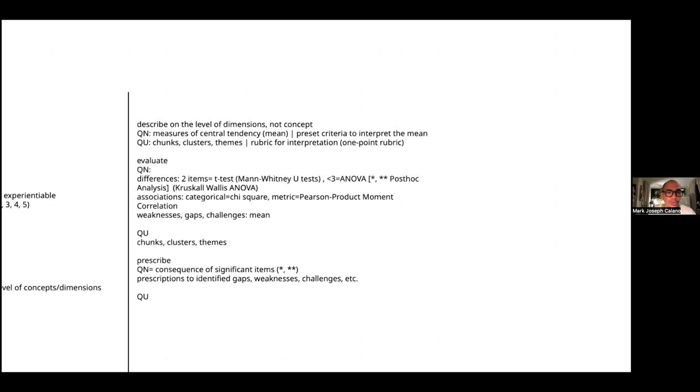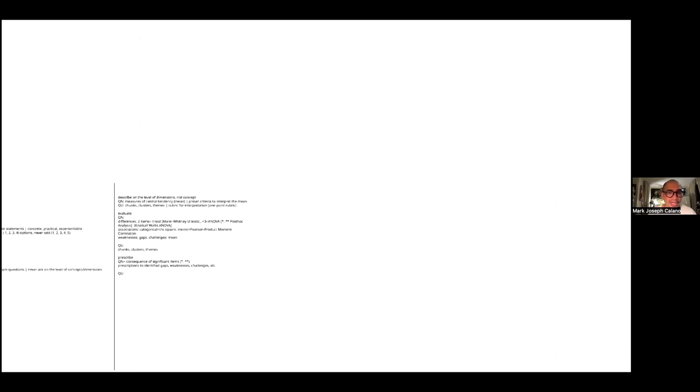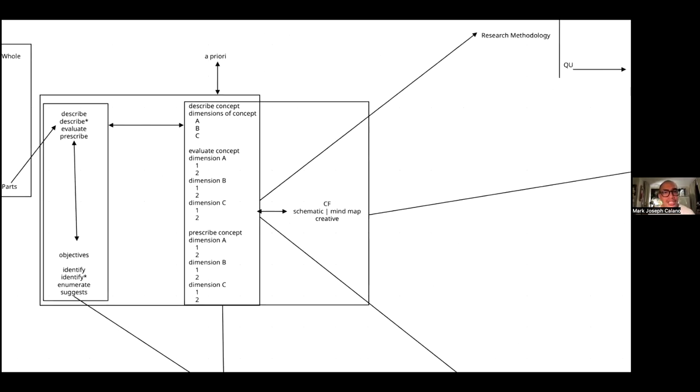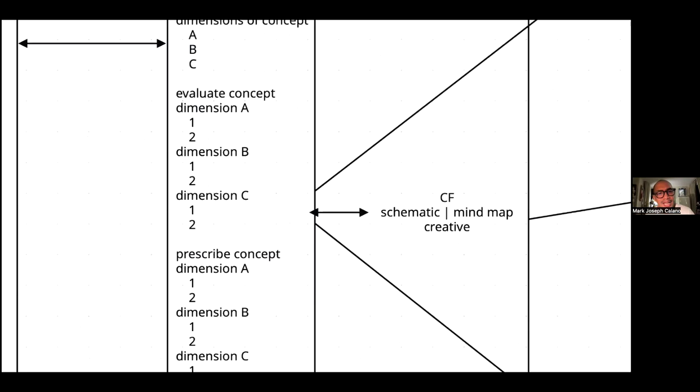Again, please take note, if you identify gaps and weaknesses that just duplicate all your dimensions or treatment of your dimensions in the evaluate part, then you have to go back to the evaluate concept, because that is only for challenges in concept.